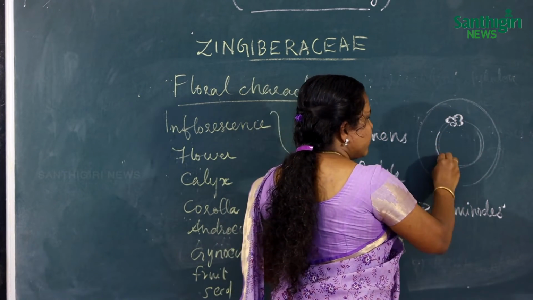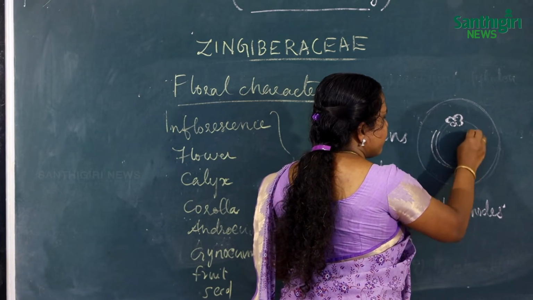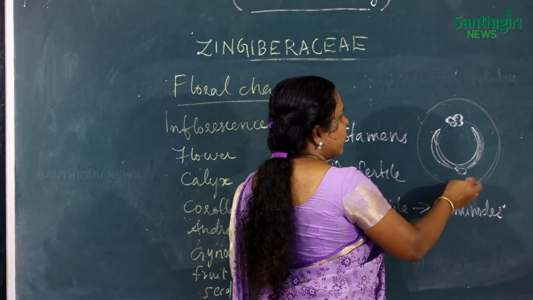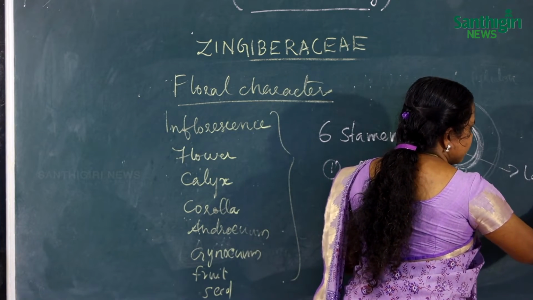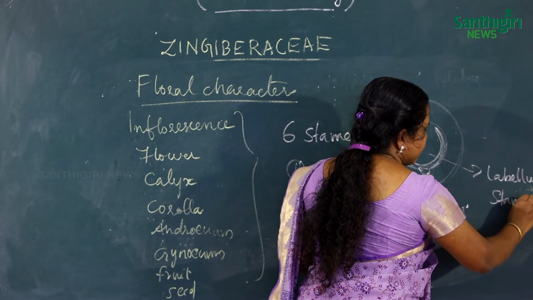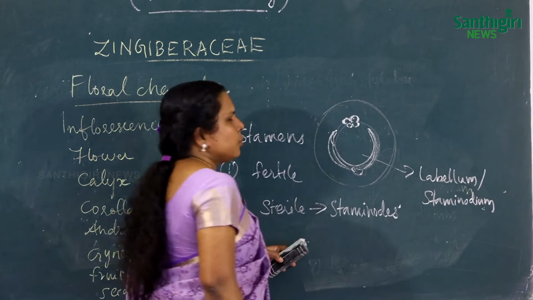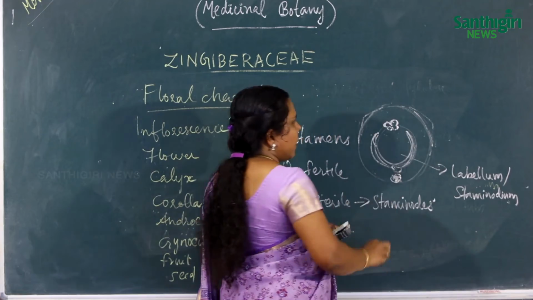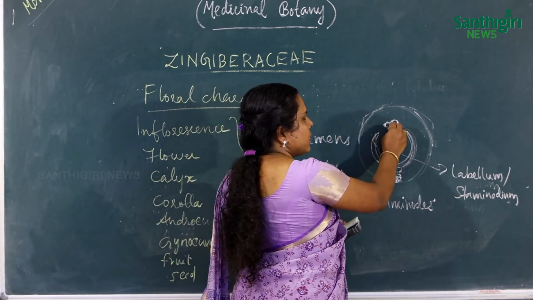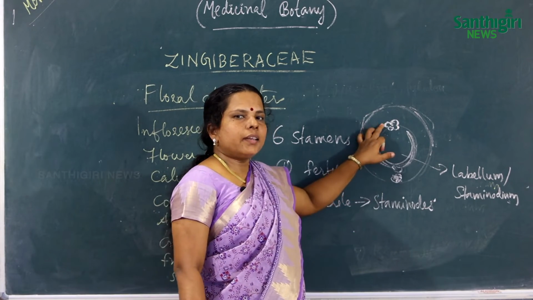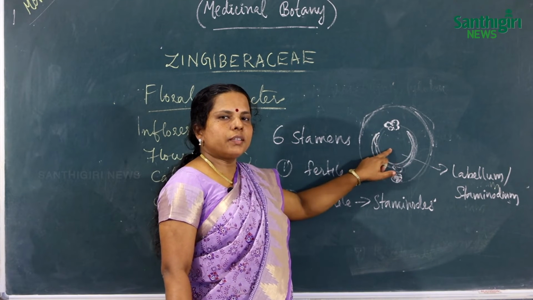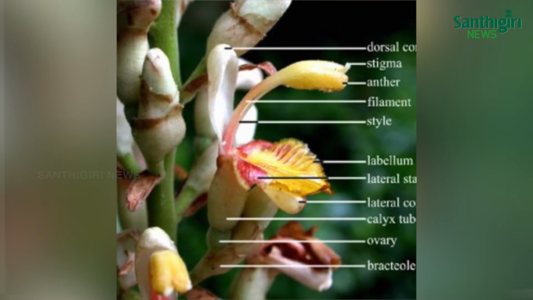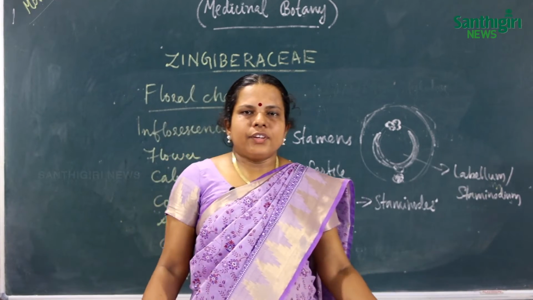The other two innermost stamens are fused together to form a very attractive structure called the labellum, or staminodium, which is the sterile stamen. So these are all about its androecium characteristics.